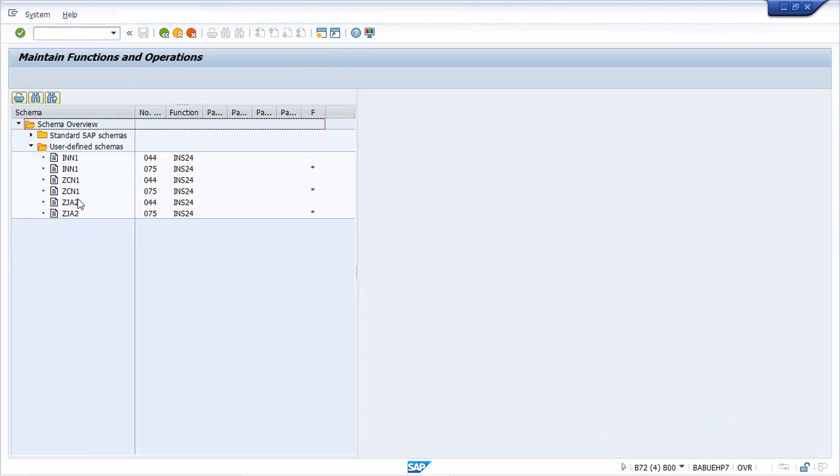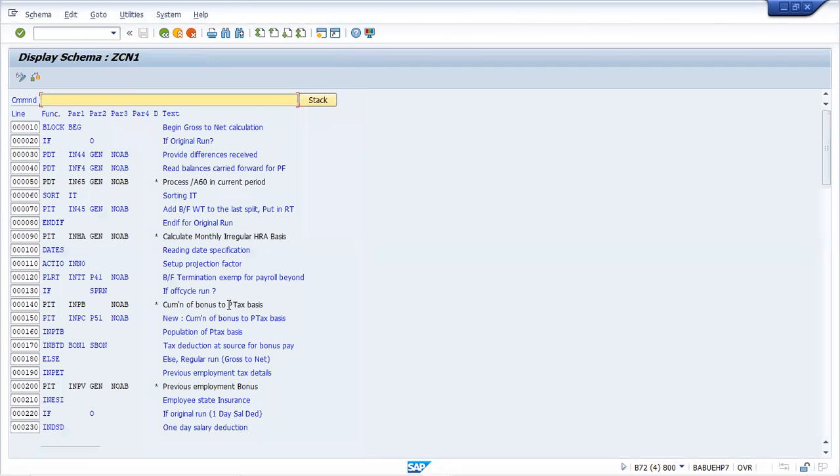Go to your schema and show me inside where exactly this is placed. This is very important to understand whenever you're processing the payroll: in the schema, where exactly this is placed. Just press Control F and try to search it.